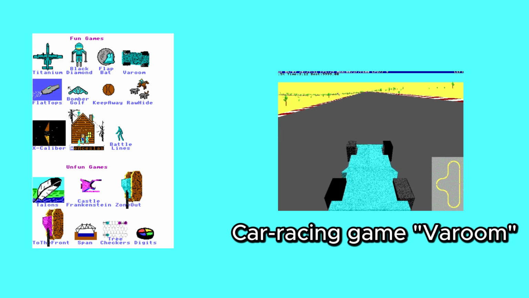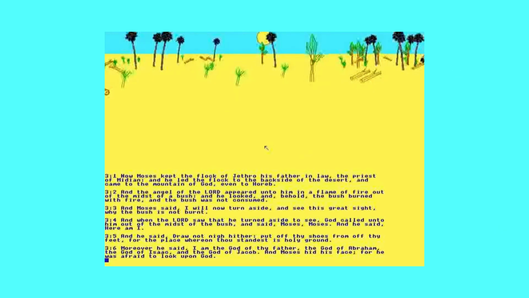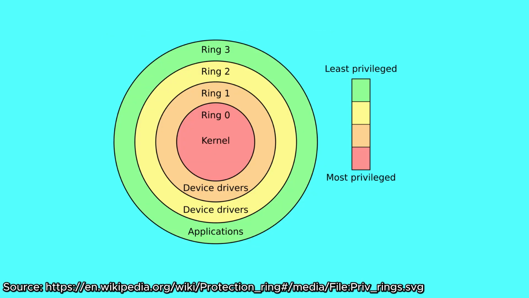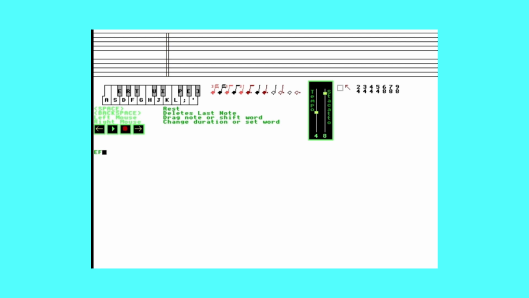In the system there are many fun games, for example, After Egypt, an interactive biblical simulation where you, as the prophet Moses, are guided by God to use a staff and lead followers. The entire system is on Ring 0, and the kernel is located in the system drive and can be very easily modified. Another interesting app is Psalmody. You can create your own music there, so-called by Terry hymns.